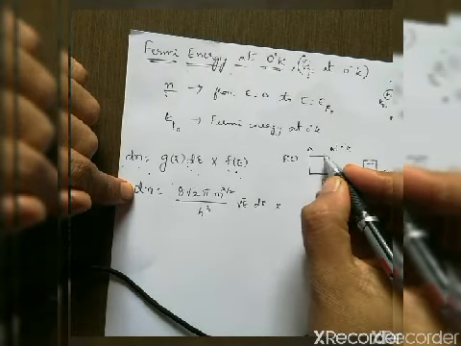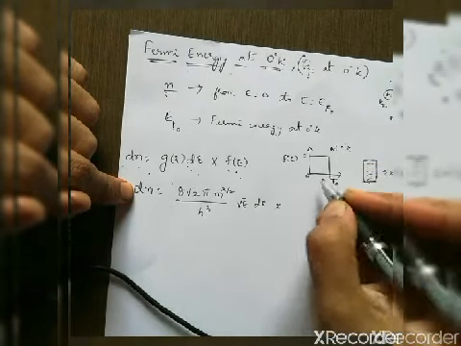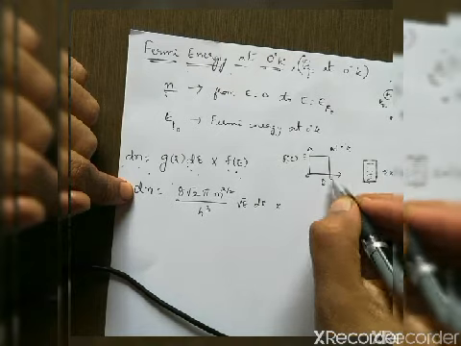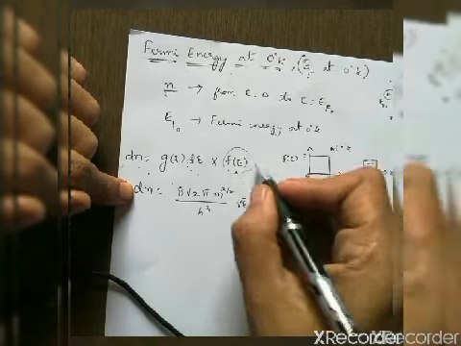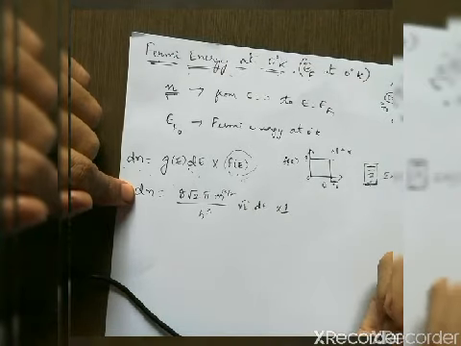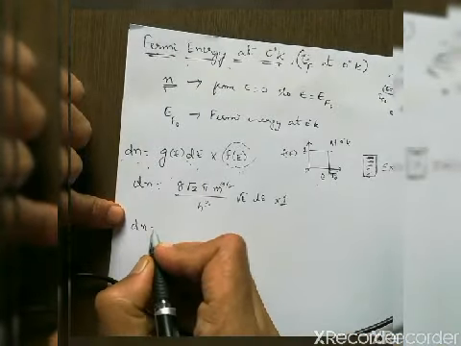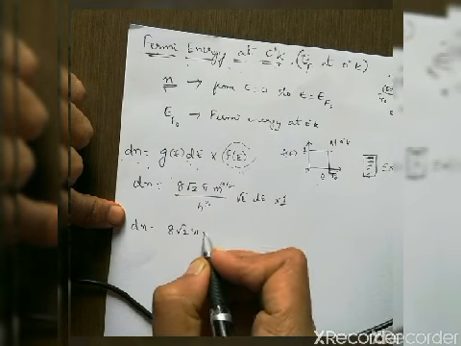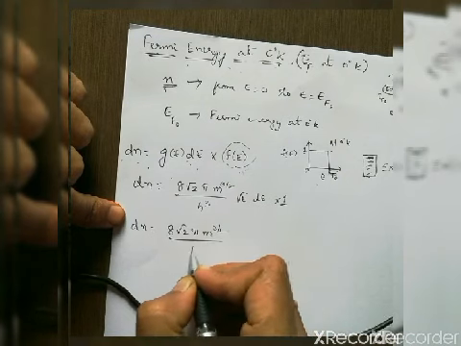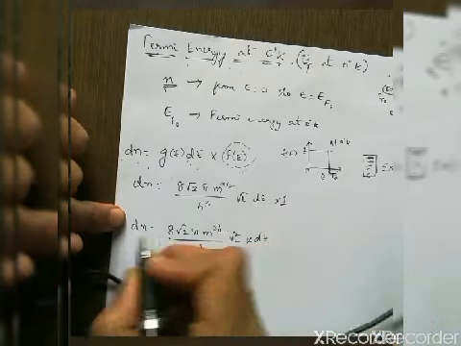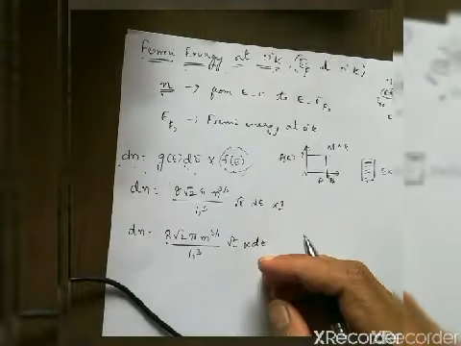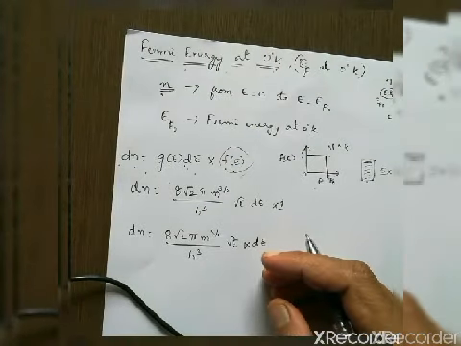This is 1 and this is 0. So F of E will be equal to 1 for energies between 0 and EF naught. So F of E, I replace it just by 1. Then I get dN is equal to 8 root 2 pi m to the power of 3 by 2 divided by h cube, root E into dE. This is the concentration that I want for the electrons.